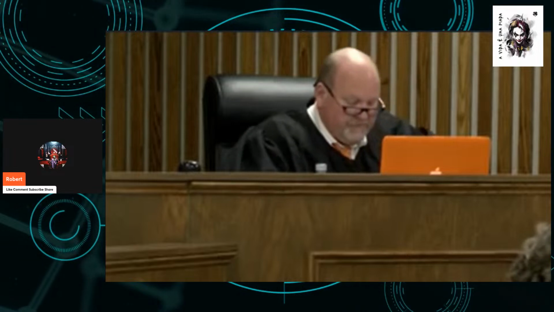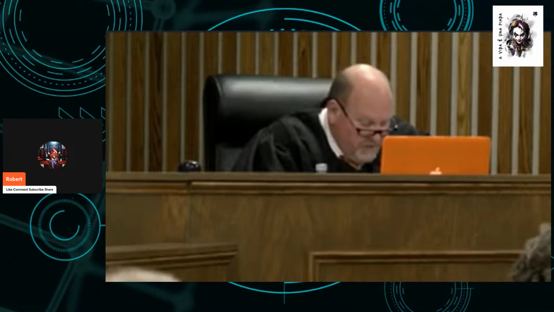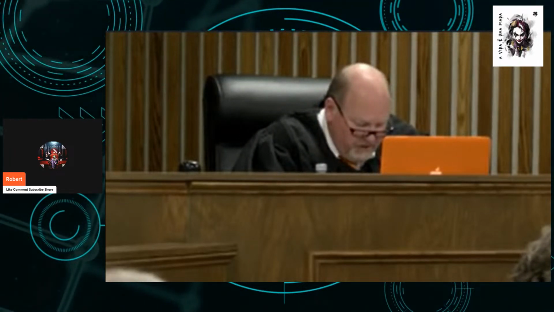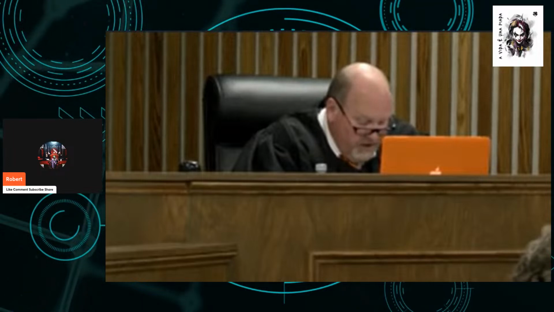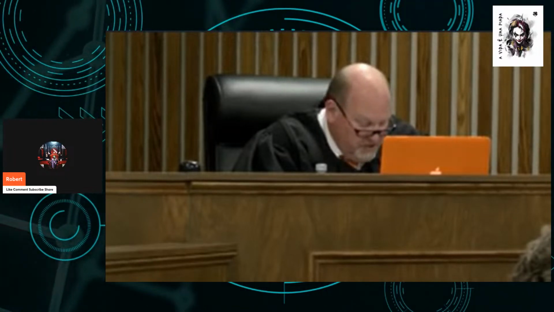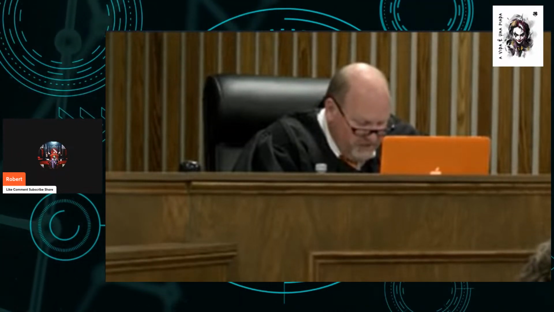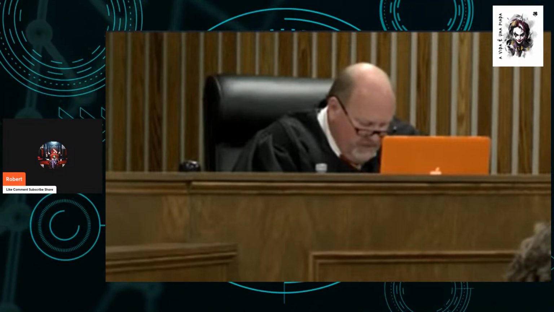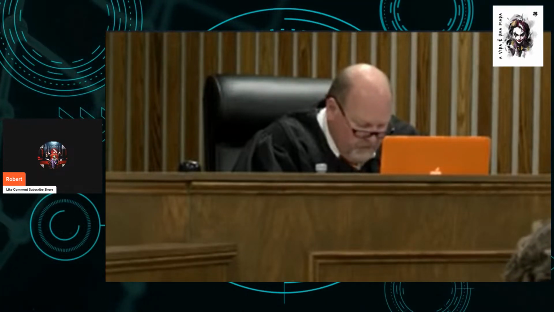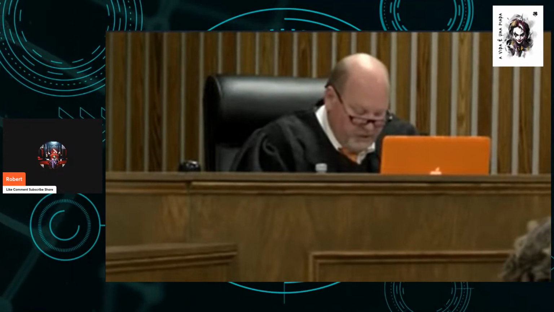Count 20. Failure to report a death under suspicious, unusual, or unnatural circumstances. Any person who commits the offense of failure to report a death under suspicious, unusual, or unnatural circumstances is guilty of a crime. If you find the defendant guilty of this offense, the state must have proven beyond a reasonable doubt the existence of the following essential elements.